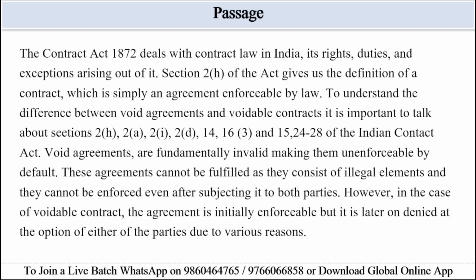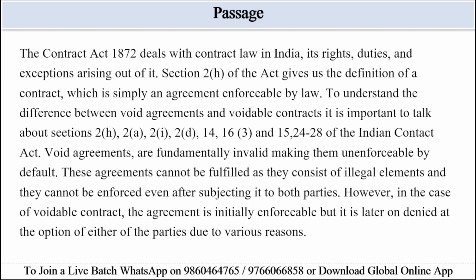There is one passage that says the Contract Act 1872 deals with the contract law in India, its rights, duties and exceptions arising out of it. Section 2H of the Act gives us the definition of a contract, which is simply an agreement enforceable by law. To understand the difference between void agreement and voidable contract, it is important to talk about Sections 2H, 2A, 2I, 2D, 14, 16, 3 and 15 with 24 to 28 of the Indian Contract Act.